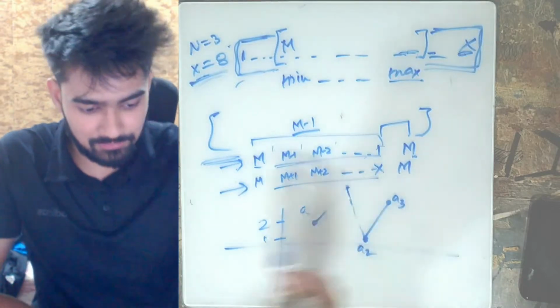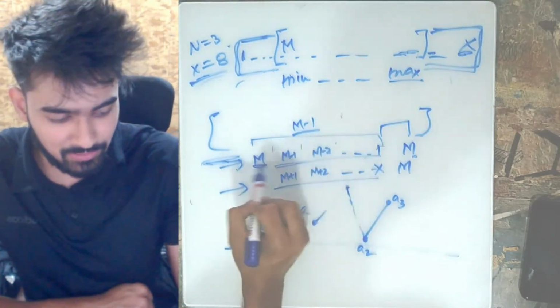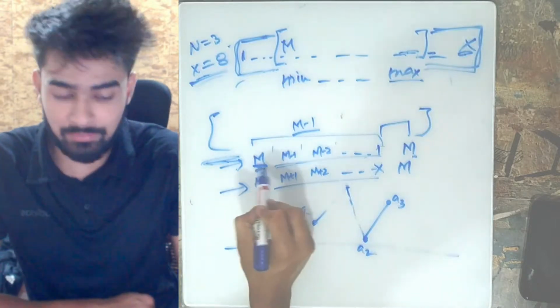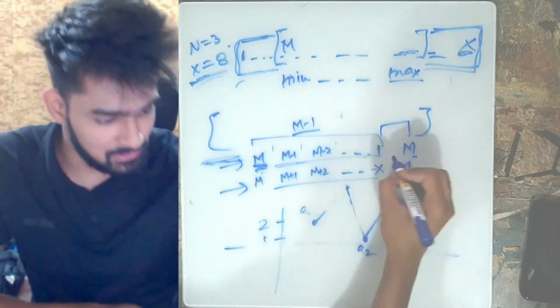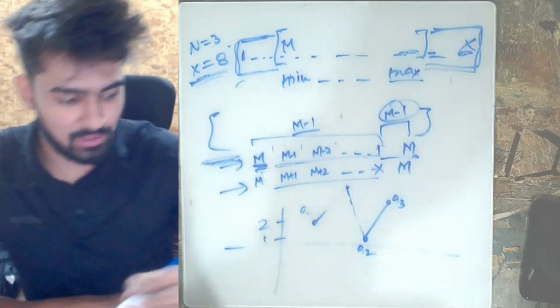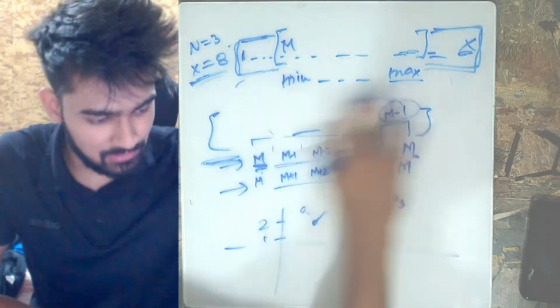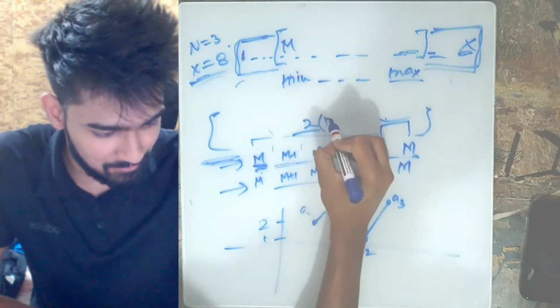But we know that every element which is on the left of this will be something greater than M, because M was the minimum element. That means this M minus 1 will be smaller than whatever difference that you get from here. And this is nothing but 2 times M minus 1.